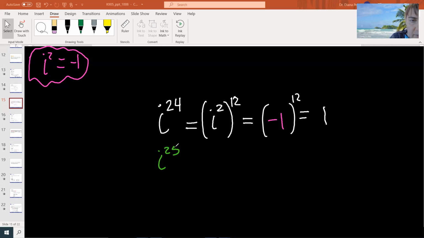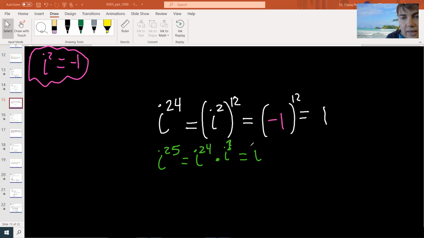Okay. So now I'll do a few first and then you can do some. Notice the next one is an odd power, right? So you cannot really split it by 2. What you're going to do is make this into one even power and one extra i. You can split 25 into 24 plus 1, right? This technically is i to the 1. So then I'm going to deal with the 24 the same way I dealt with above.